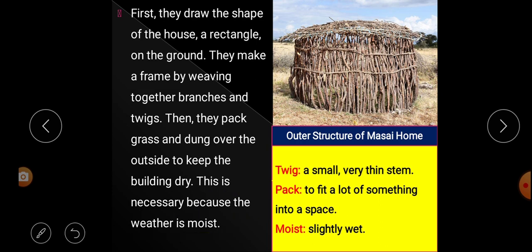So in this paragraph we learn that before building the house, the Masai women draw a rectangle shape on the ground. Thereafter, they make a frame by weaving branches and twigs. And thereafter, outside of that frame, they pack grass and dung in order to keep the house dry. And this is important because the weather of East Africa is always moist. What is the meaning of moist? Moist means slightly wet.